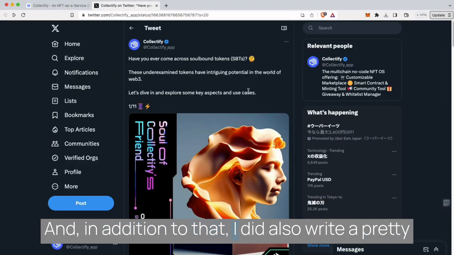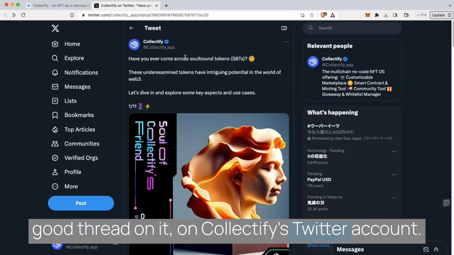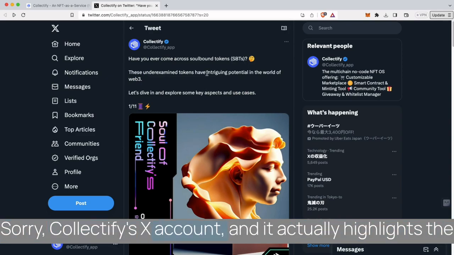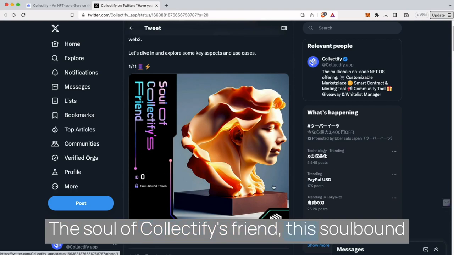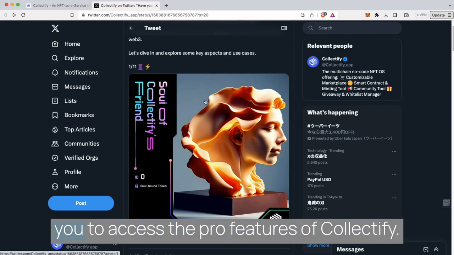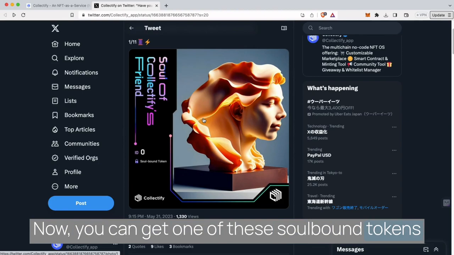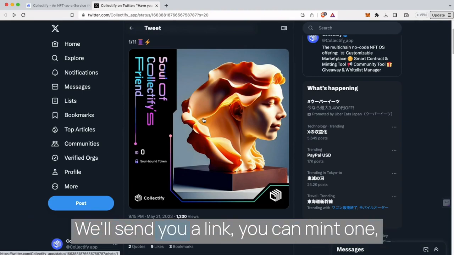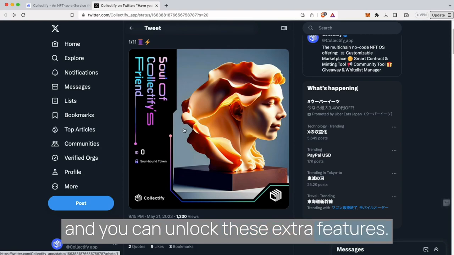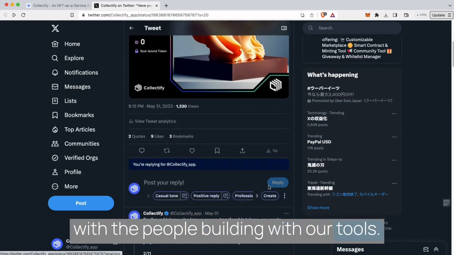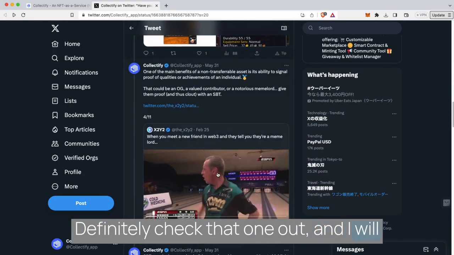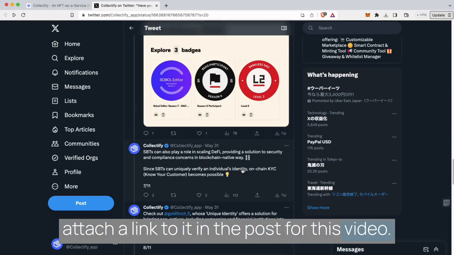In addition to that, I did also write a pretty good thread on it on Collectify's Twitter account. Sorry, Collectify's X account. And it actually highlights the way that we use soulbound tokens in our organization. The Soul of Collectify's Friend, this soulbound token, represented by this image, allows you to access the pro features of Collectify. Now, you can get one of these soulbound tokens at the moment by simply getting in touch with us. We'll send you a link, you can mint one, and you can unlock these extra features. It's there as a way of helping us open up a line of communication so we can chat with the people building with our tools. Definitely check that one out, and I will attach a link to it in the post for this video.